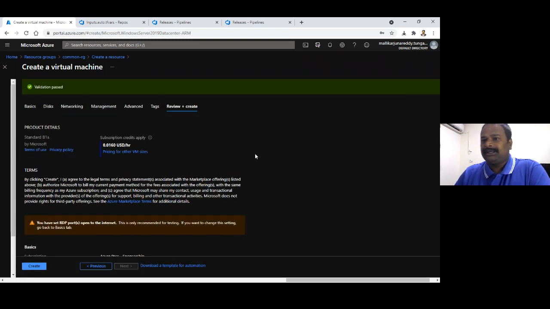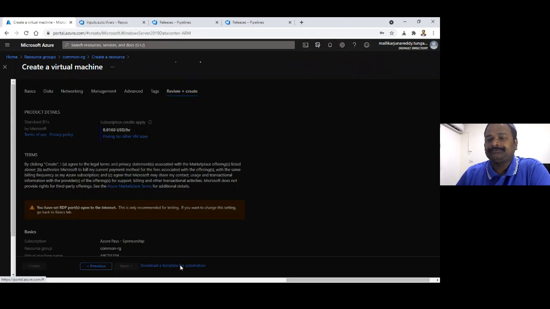Here we are trying to see what an ARM template is. If you go here, there is an option called download the template for automation. As I was telling, like Terraform, Azure also allows you, using an ARM template, to do your automation for creating the Azure resources.